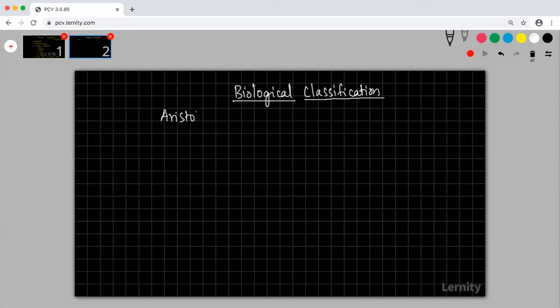Aristotle was the first person who came up with a classification of plants. He classified plants into groups as herbs, which are shorter, then shrubs, which are bigger, and then trees. So he created some kind of classification of plants. And similarly, he also classified animals.